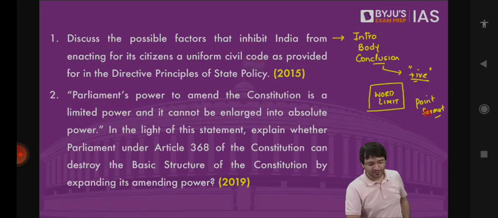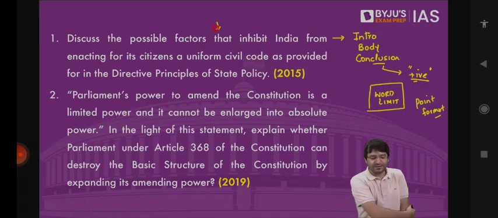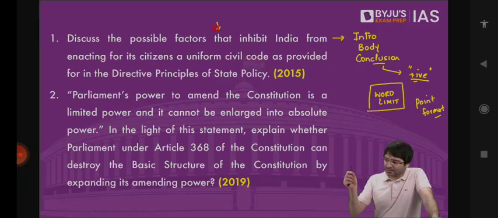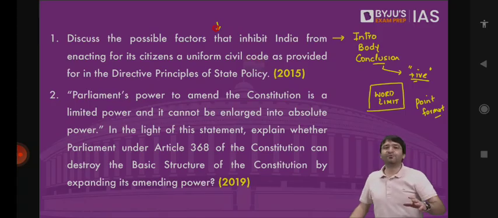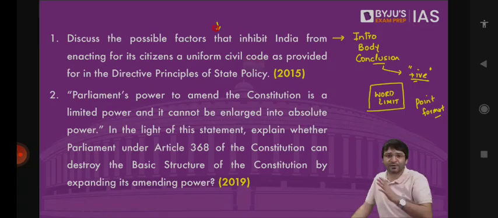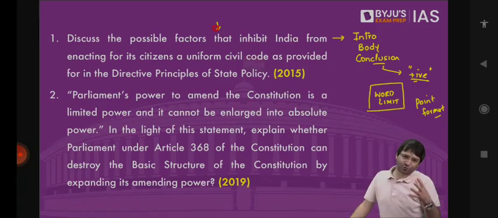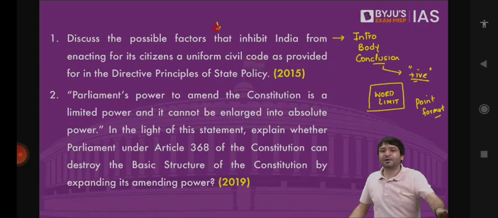Discuss the possible factors that inhibit India from enacting for its citizens a uniform civil code as provided for in the directive principles of the state policy. Article 44 of the Constitution imposes a positive obligation on the state to strive for the enactment of a uniform civil code for all the citizens of India. This is your introduction. Now, you don't have to mention what is a criminal law, what is a civil law, how there is commonality in the criminal law, how there is no commonality in the civil laws, how, for example, we need to have more and more reforms in our personal laws.